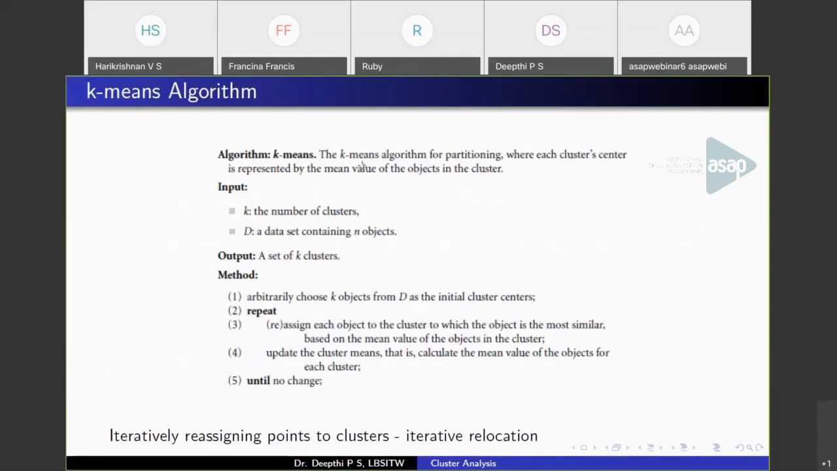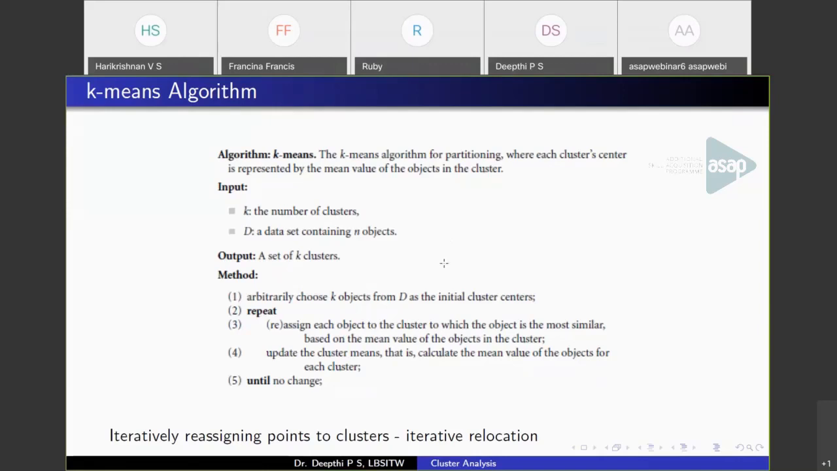Now the algorithm. k is the input that you should provide, the number of clusters, and D is the data set. That is, you will have n data objects, and each object will have some set of attributes, and k is the number of clusters that is to be specified by the user. So k-means works by starting with an initial set of centroids. That is, k objects will be chosen as initial centroids. These will be chosen at random, and these are the initial cluster centroids.